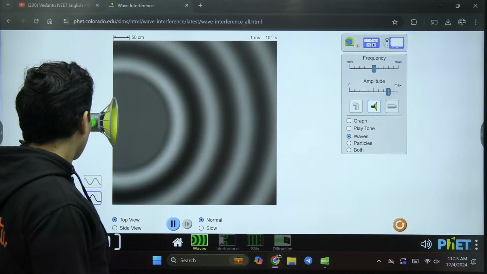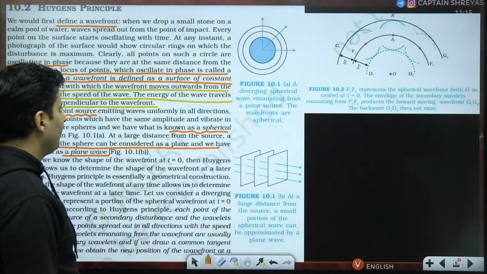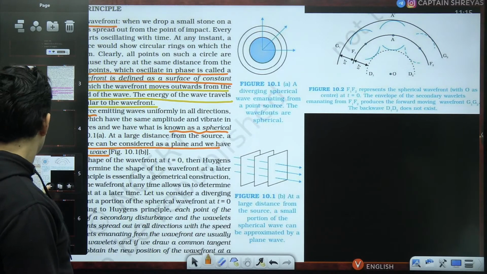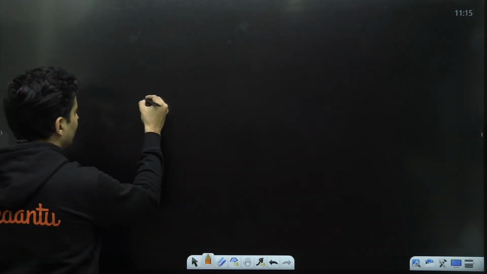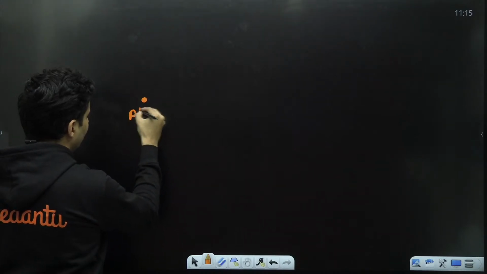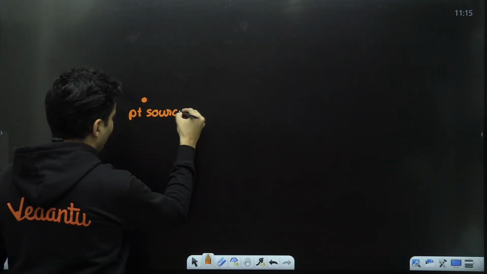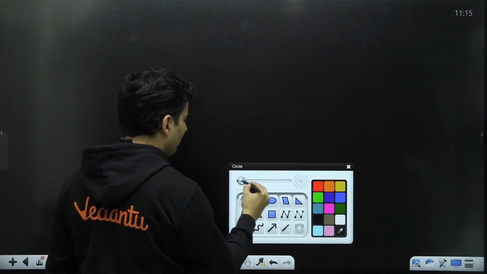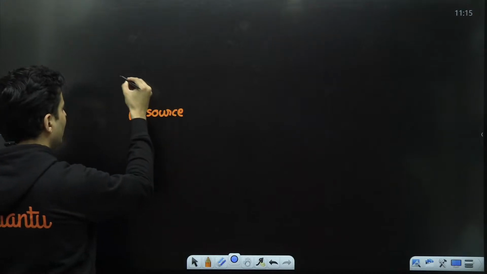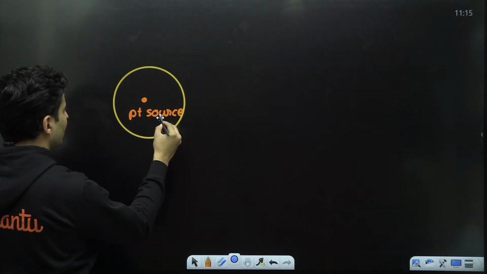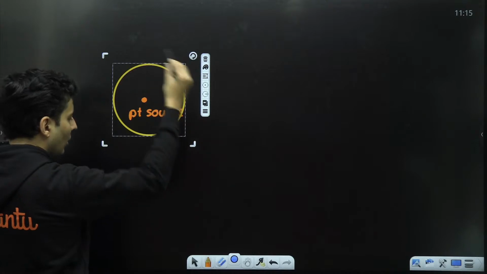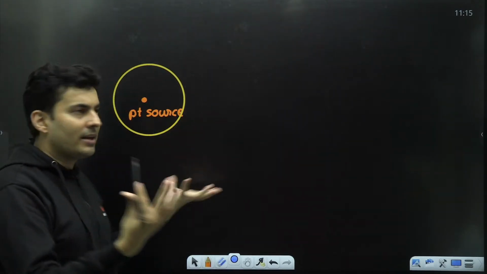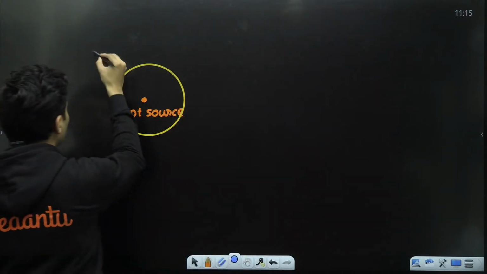Now basically, just imagine this. If you have a point source, what will happen? It will definitely create a disturbance around it. After some time, the disturbance will reach here in all the possible directions: up, down, front, back, left, right, and it will look like a sphere. But that sphere will keep growing in size.